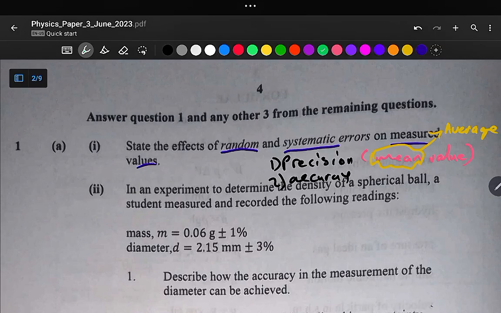Okay, so for accuracy, we are interested with the true or the actual value. So it's either the true or the actual value.